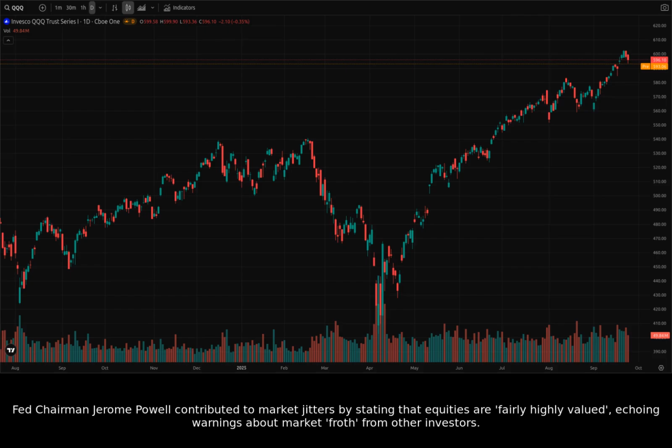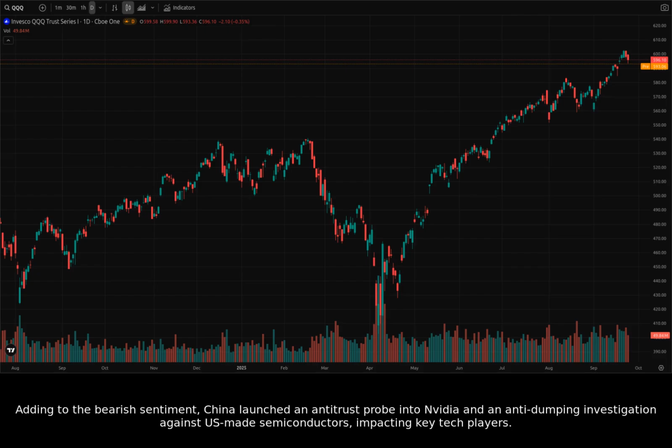Fed Chairman Jerome Powell contributed to market jitters by stating that equities are fairly highly valued, echoing warnings about market froth from other investors. Adding to the bearish sentiment, China launched an antitrust probe into Nvidia and an anti-dumping investigation against U.S.-made semiconductors, impacting key tech players.